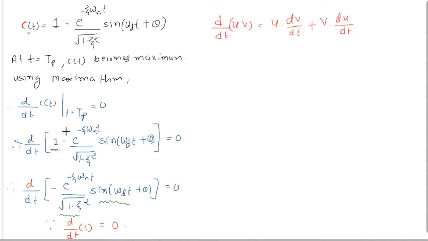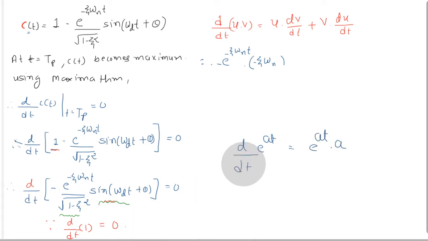So first we make this term constant and derive the other term. The derivative of e raised to minus zeta omega n t is minus e raised to minus zeta omega n t, and further we differentiate the exponent term, that is minus zeta omega n, because d by dt of e raised to at is e raised to at into a.